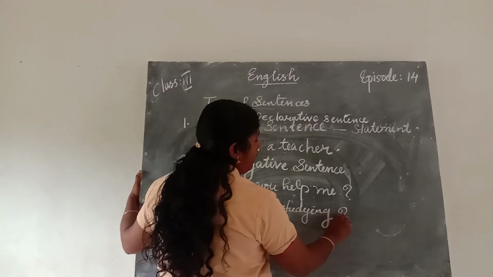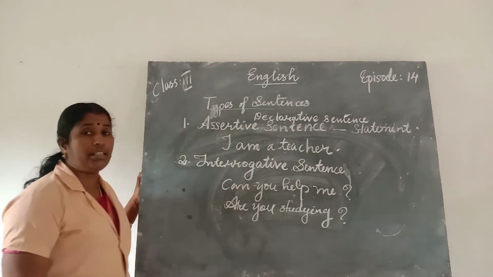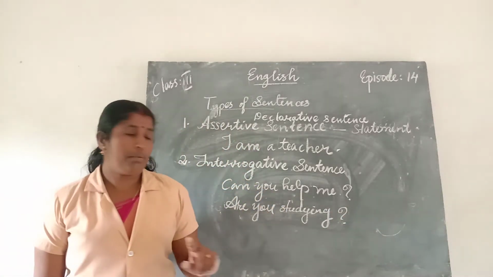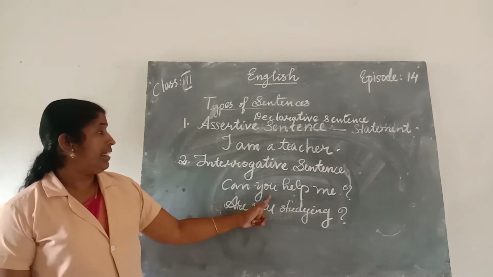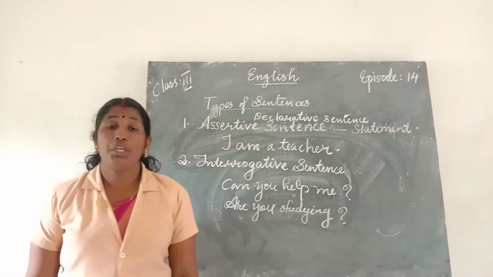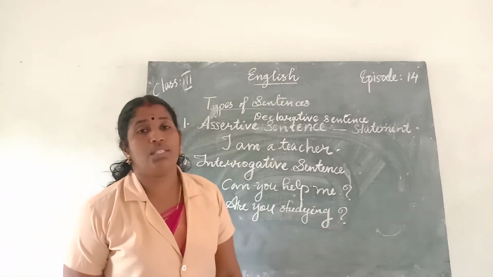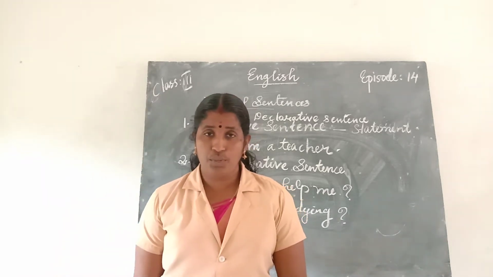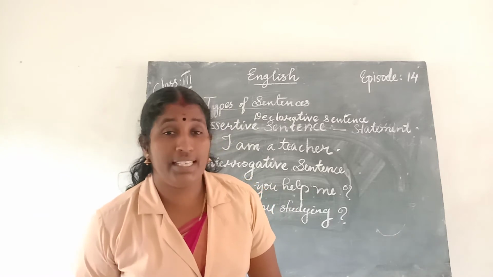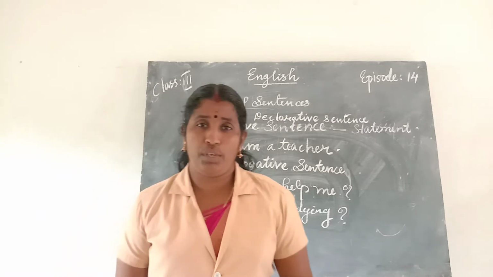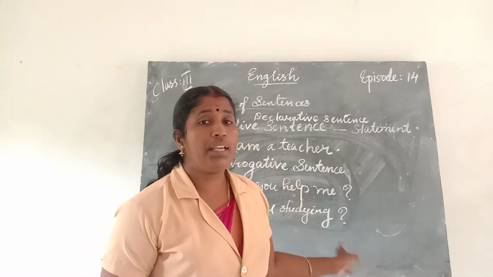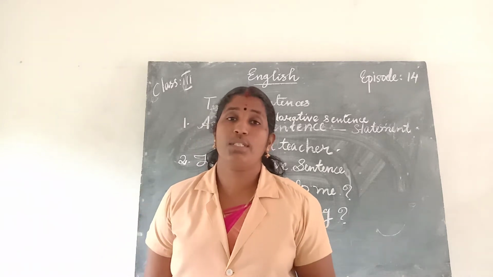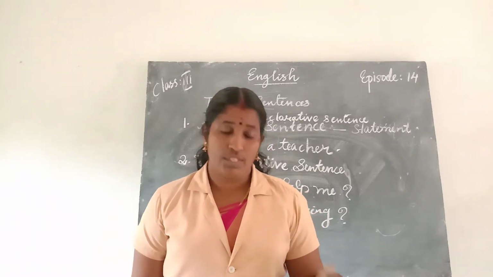It's a question and it ends with a question mark. These two sentences are interrogative sentences. Is it clear? An interrogative sentence is used to ask questions or make a request for some information.